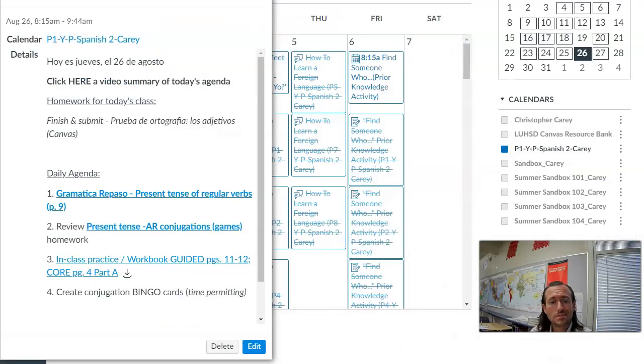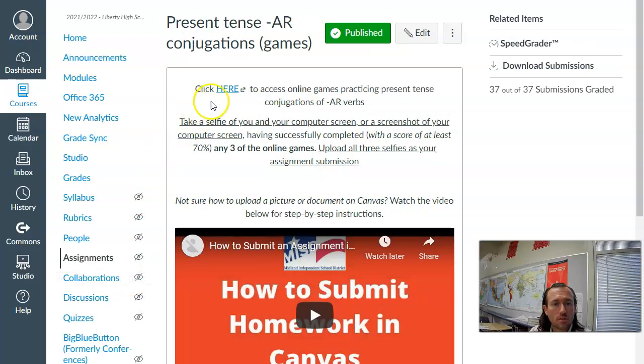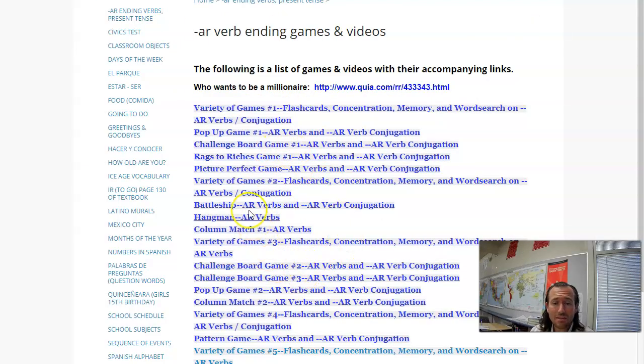Your homework is to complete 3 online conjugation games. If you click here, it'll take you to this link. Click here to this link, and it may not work periodically. You just have to refresh your browser. I'm not sure why it doesn't work from time to time. But refresh your browser, try a few times, try on a laptop, try on a desktop if it's not working on your phone. So click here to access the online games, and your homework is to pick any 3 games.